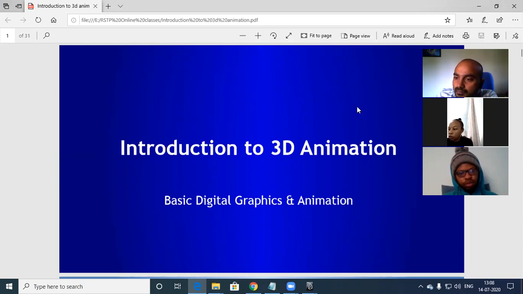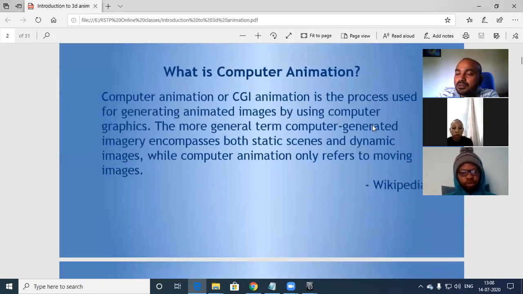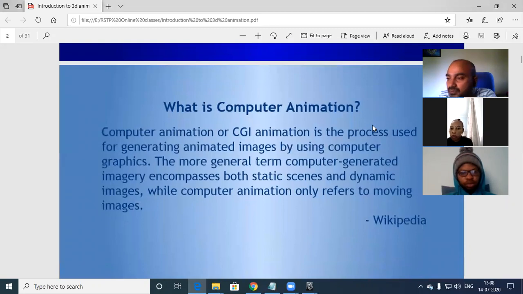So, introduction to 3D animation. Let me explain what the major areas are in 3D animation, and what things you are going to learn. Normally when you refer to 3D animation, what is 3D animation? This is what you get.